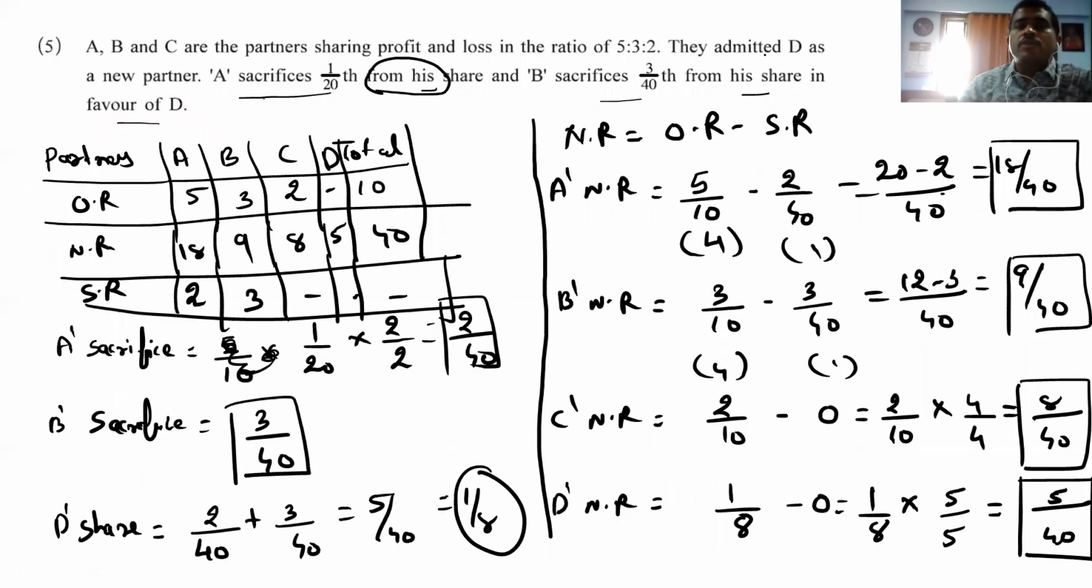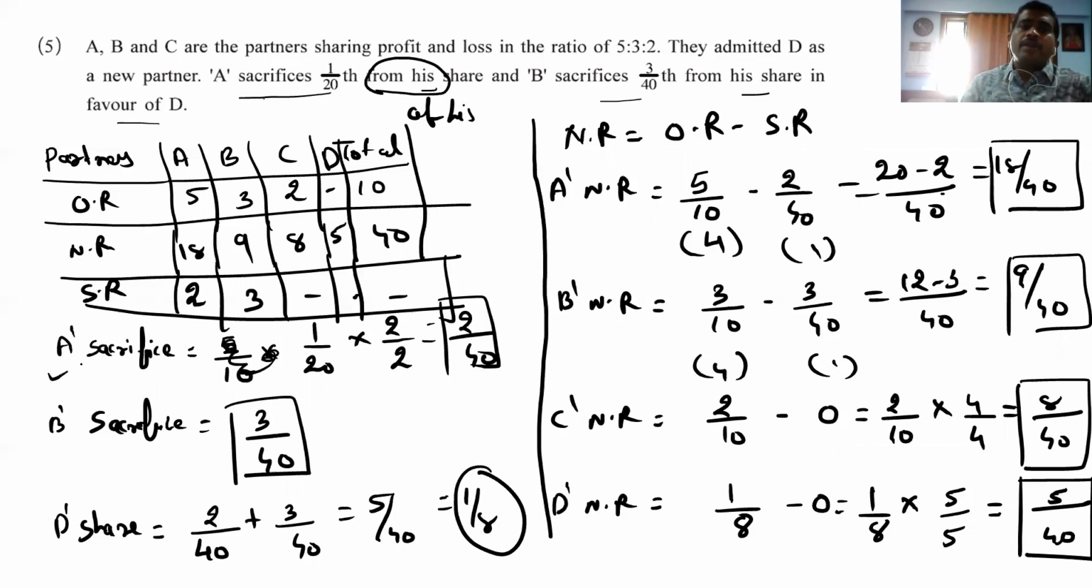Then comes the fifth question. Here I had made a little bit of confusion about from his share. The word of his, when this word comes, then only we have to multiply. Otherwise you have to keep it as it is. So I have cleared it.